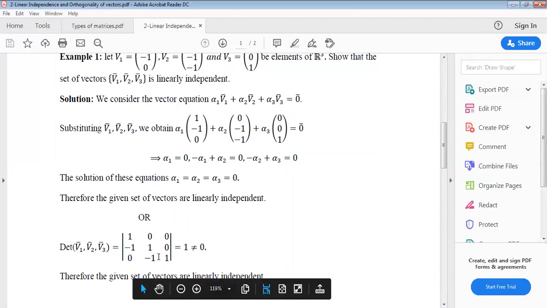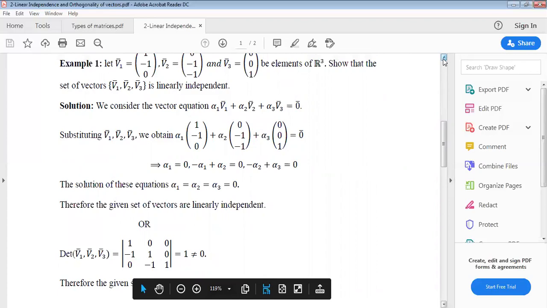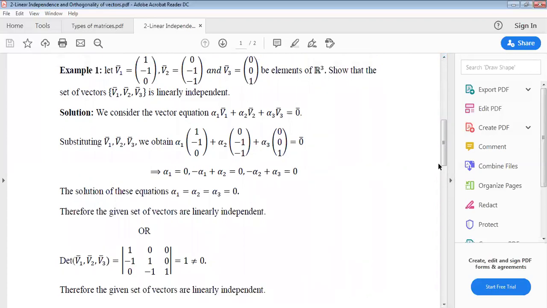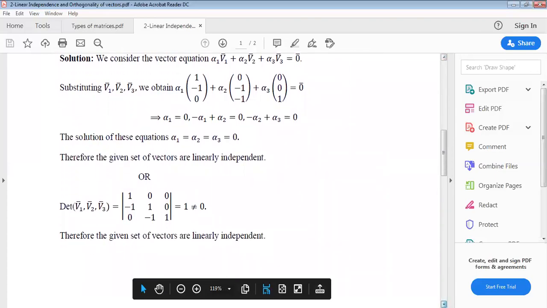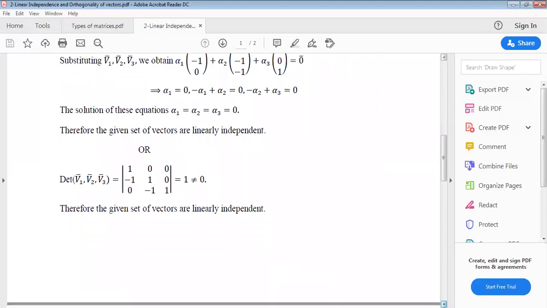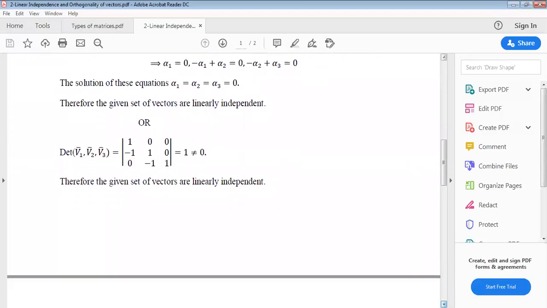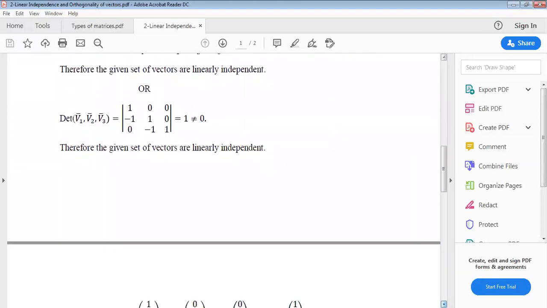V2 is 0 minus 1 0, and V3 is 0 0 1. So this value equals 1. So the determinant is not equal to 0. Therefore, the given set of vectors are linearly independent.